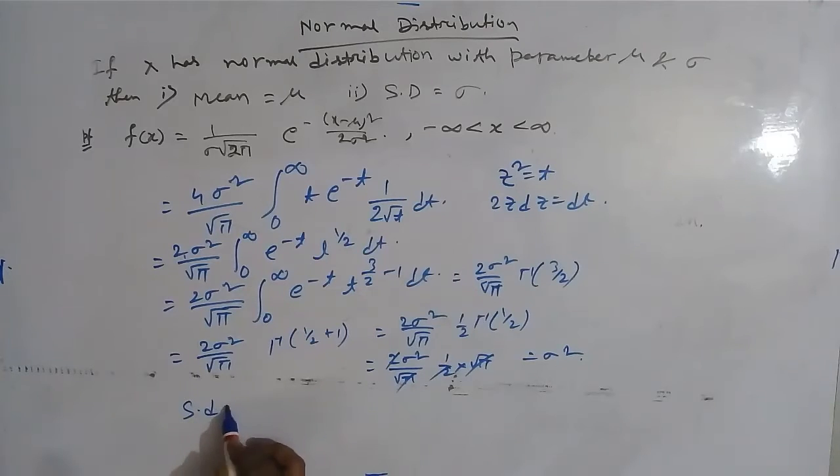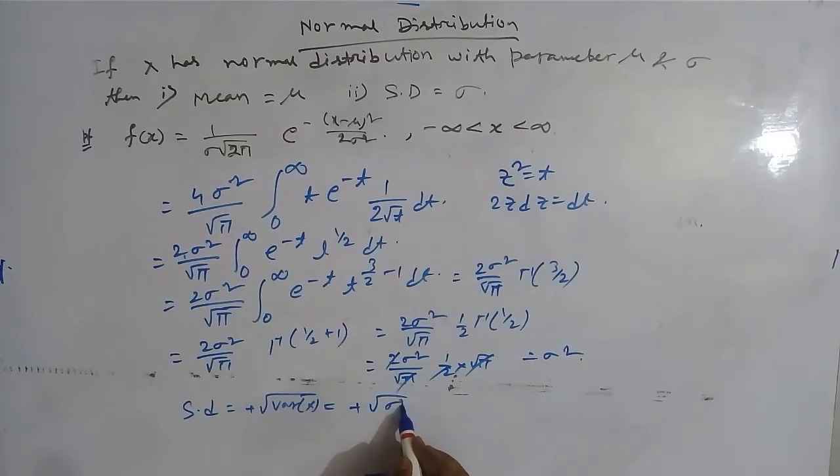Then standard deviation, we know that positive square root of var x, that is positive square root of sigma square, that will be sigma. So the mean and standard deviation we have found out of normal distribution. Mean is mu and standard deviation is sigma. Okay, now I will go to standard normal distribution.